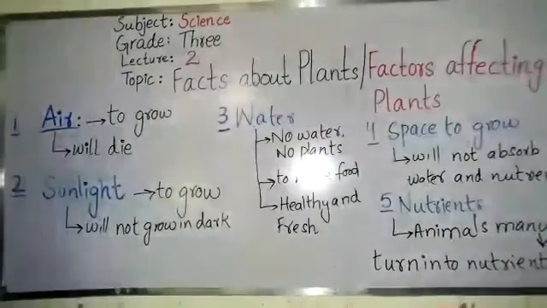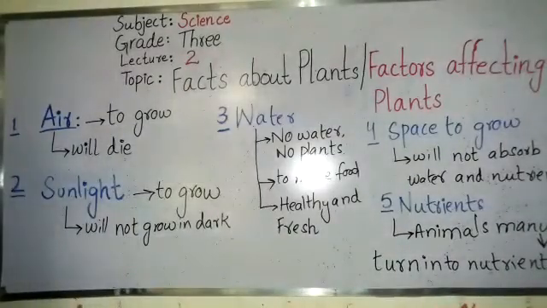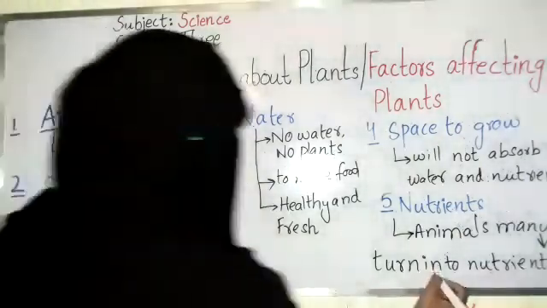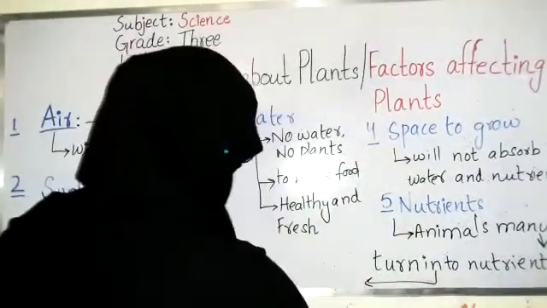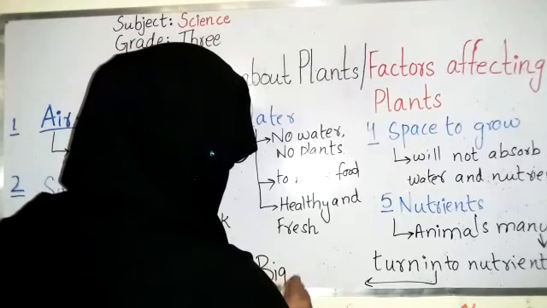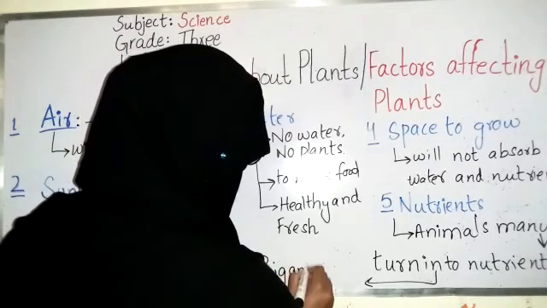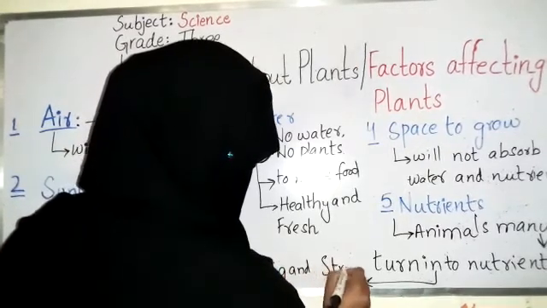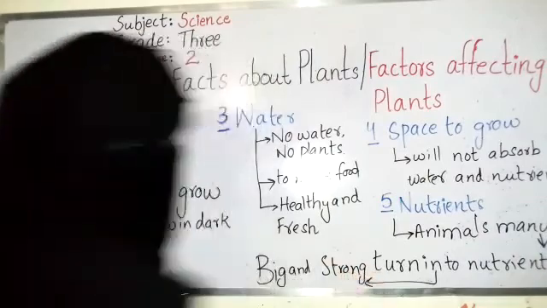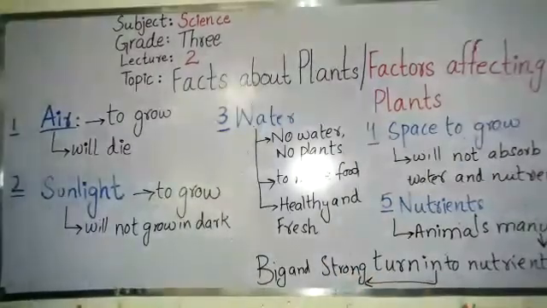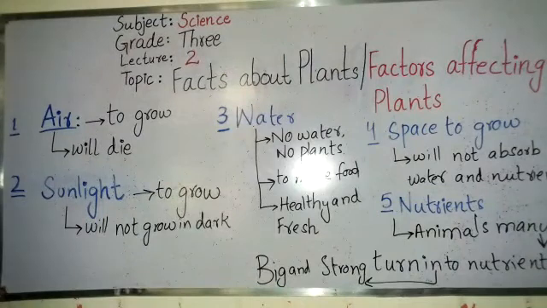Manure, when turned into nutrients, makes plants big and strong, because when plants take proper nutrients, they will become big and strong.